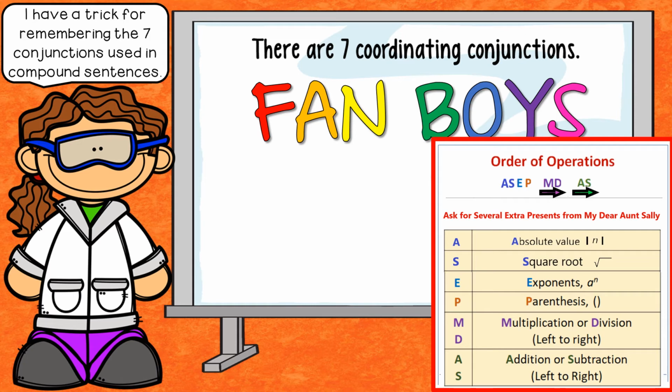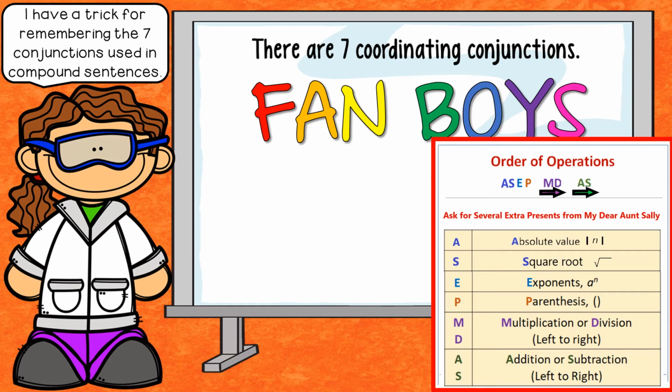I could have to remember, well, first I have to do absolute values and square roots and exponents and parentheses. And then I have to look at the math functions once I've done all of those steps. And I have to do all multiplication and division going from left to right. And then I have to finish up by doing all the addition and subtraction by going from left to right. That gets to be a lot that you have to remember all in one big description of how I do